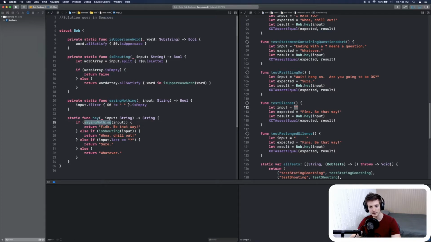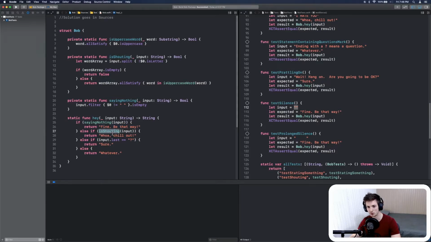In this case, what I did was put the constraint check in a separate function, so it is easier to read. We take the input, pass it as an argument, and then I filter the whole string, removing all the spaces, and then I check if the string is empty. If so, you just return "Fine. Be that way!"